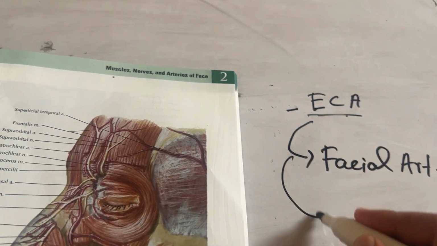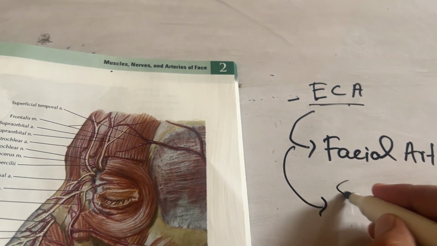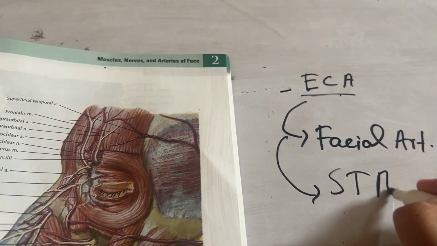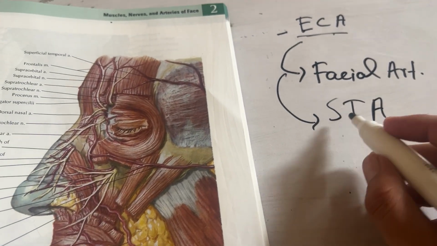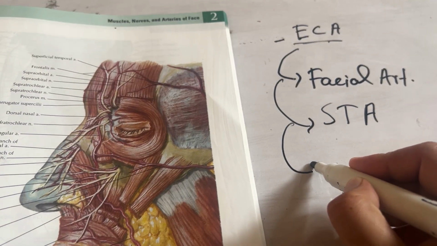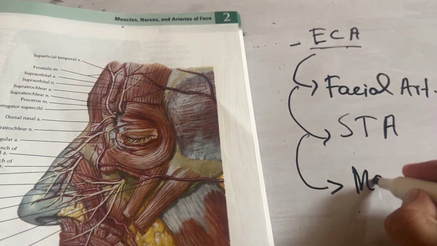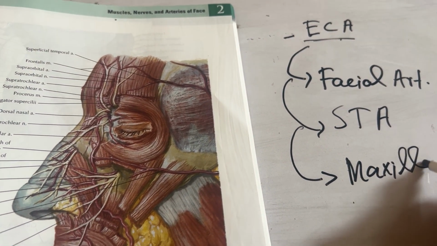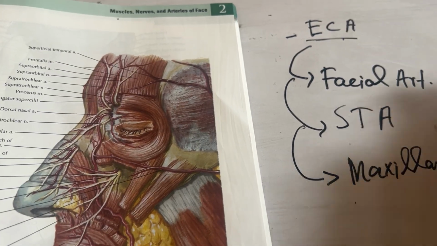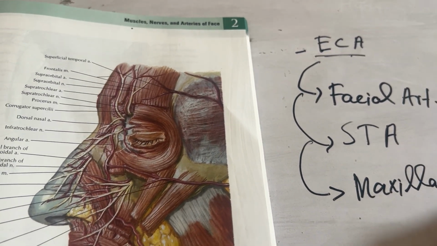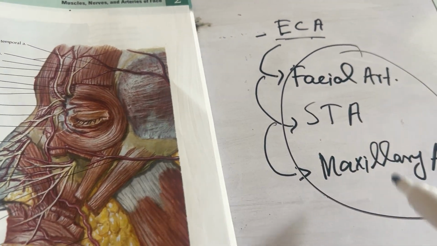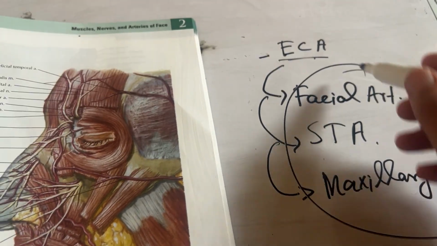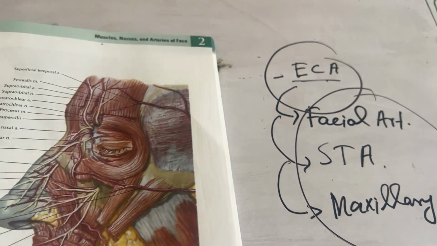Then the second branch is the superficial temporal artery, which is one of the terminal branches of the external carotid artery, and the third one is the maxillary artery, the other terminal branch of the external carotid artery.